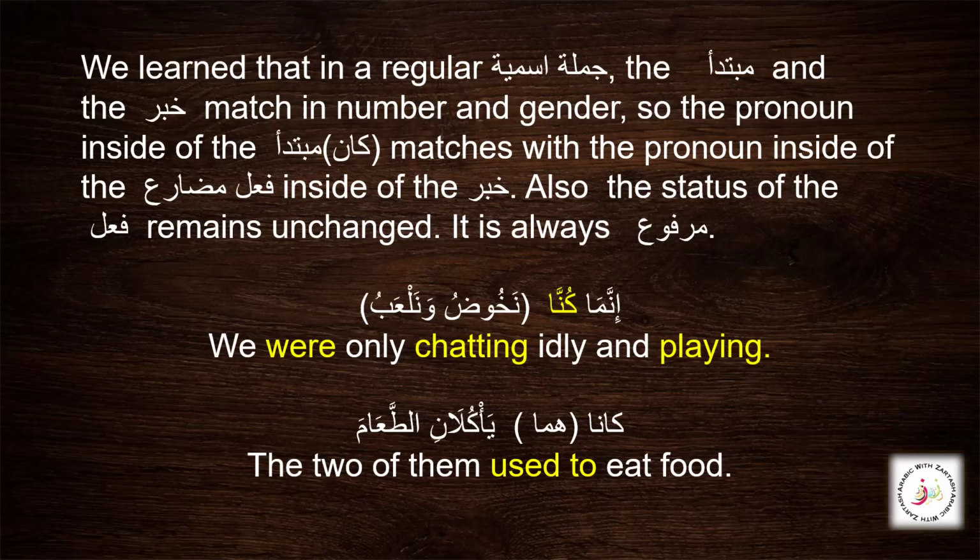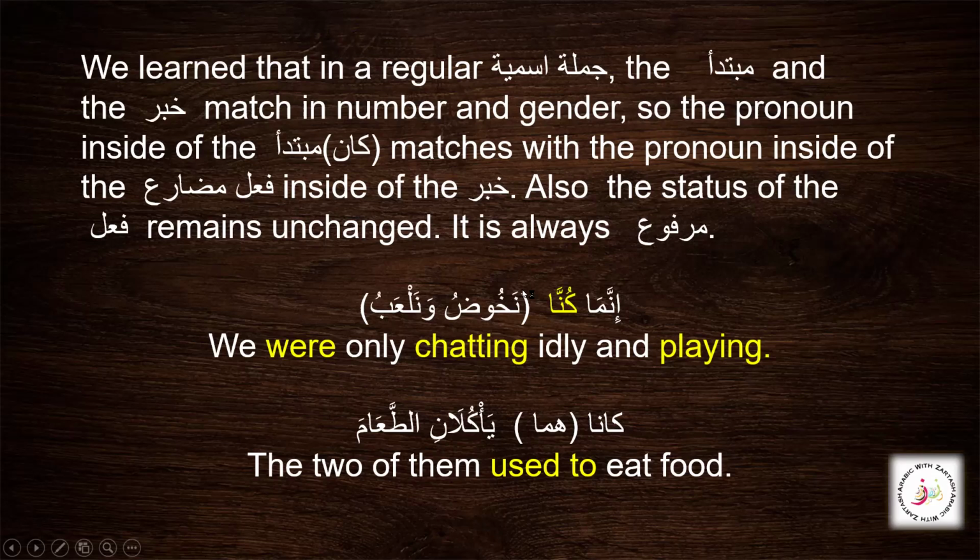Now here, as we are talking about these complex sentences, we know that this is our jumla fi'liya with a present tense verb, and this is our fi'l mudari, and it is our khabar of kana. Also, here we can translate it as we used to or we were, and this shows continuous action in the past, maybe like foolish or playful behavior that happened long ago. So this is innama kunna nakhudu wa nal'abu.